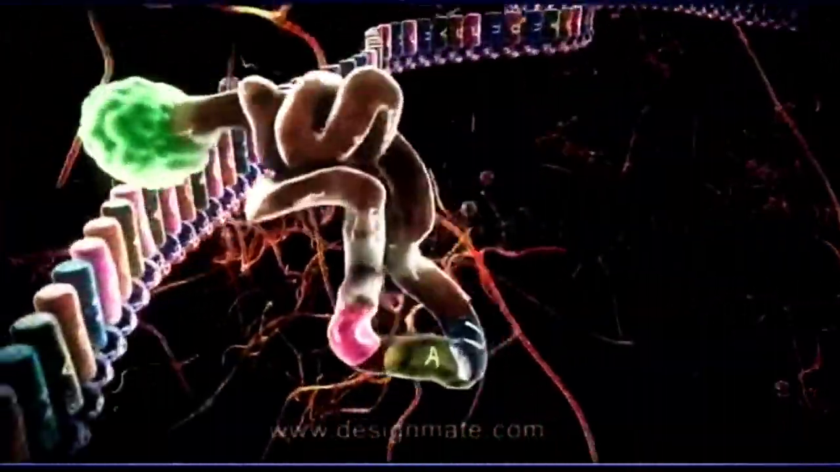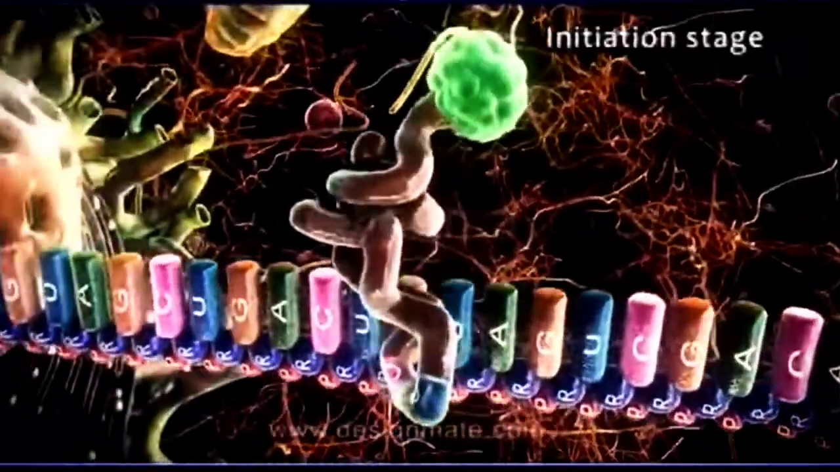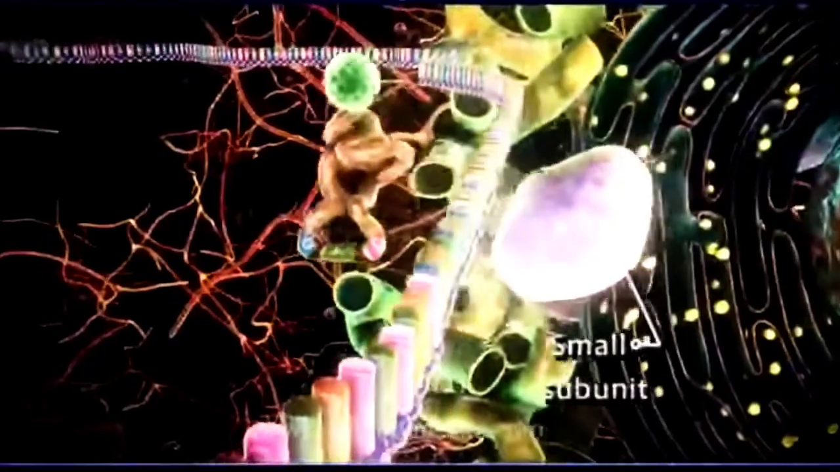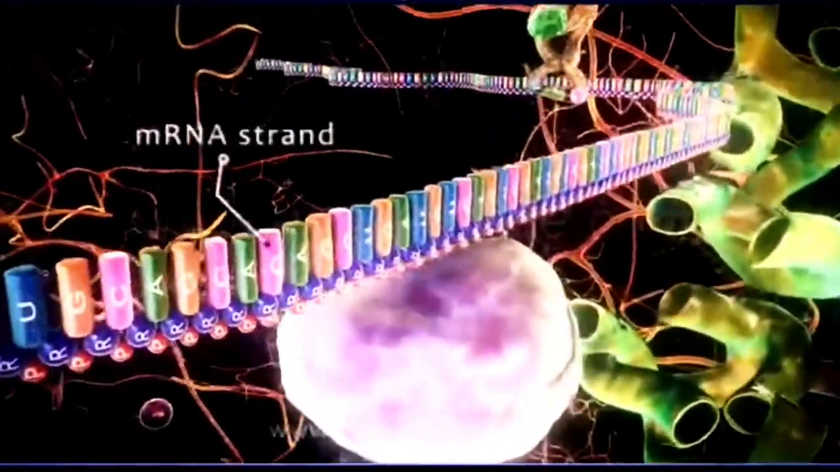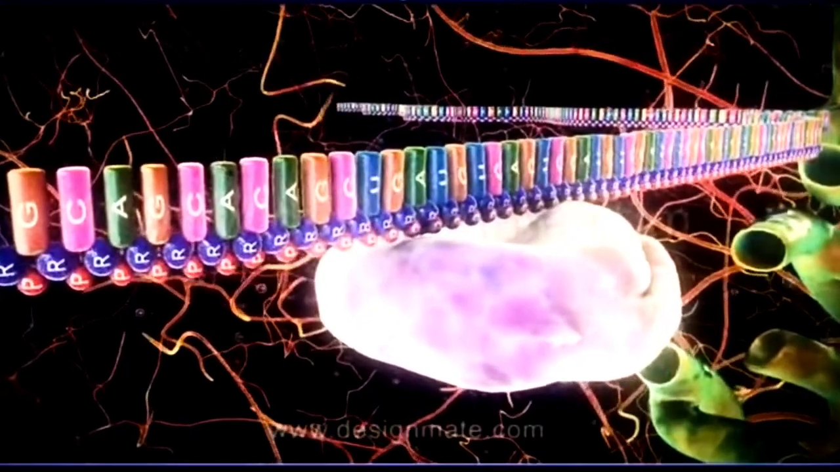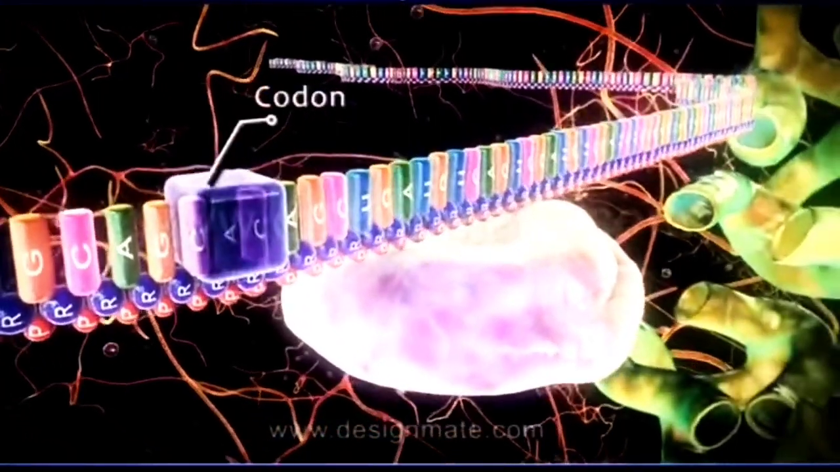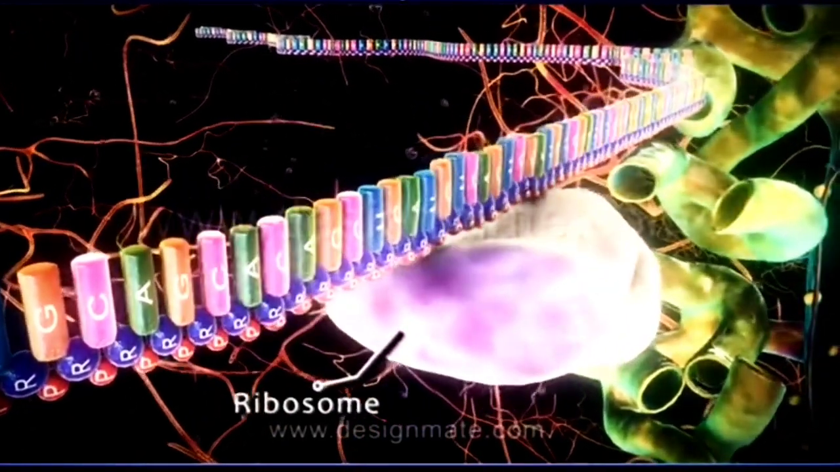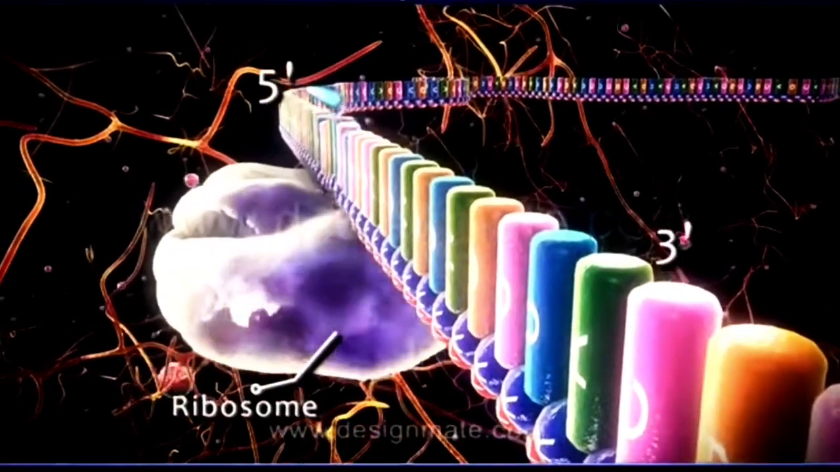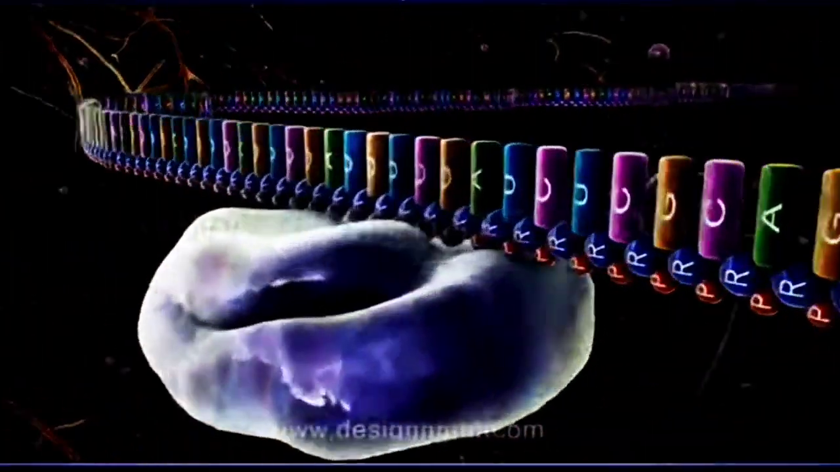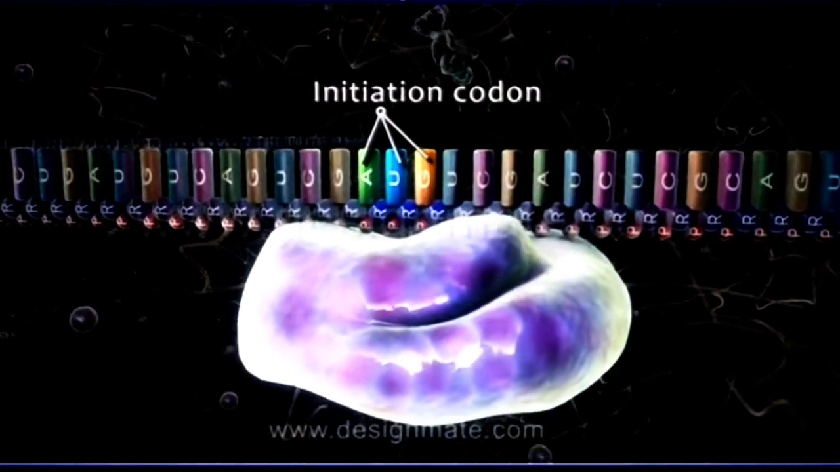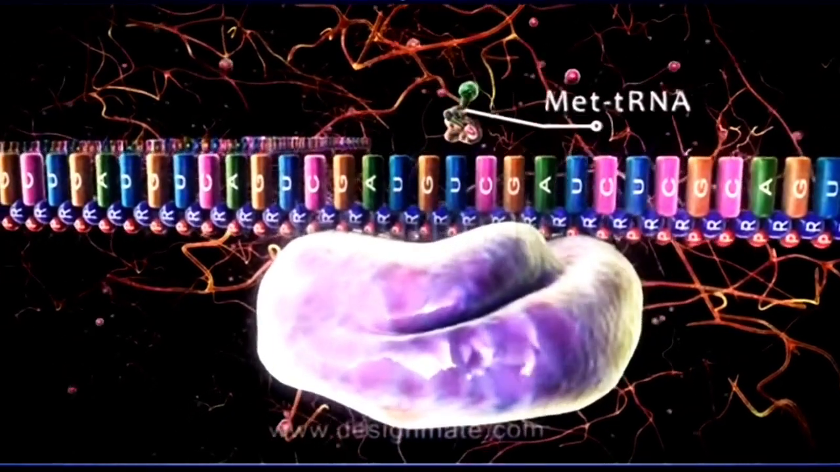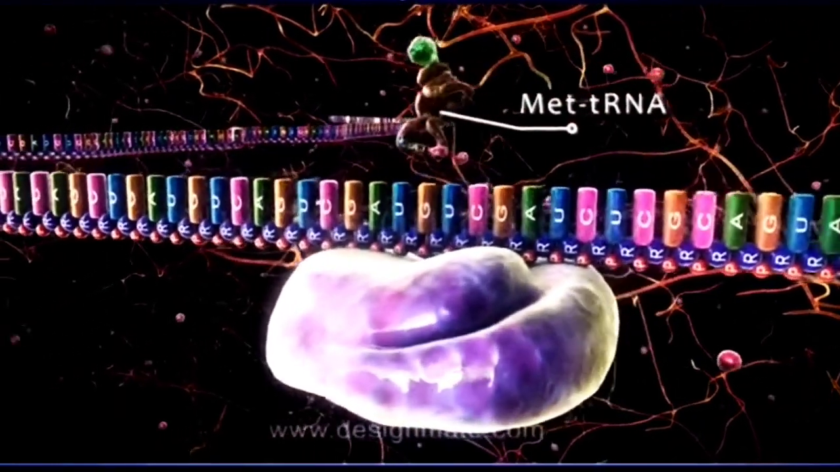This marks the commencement of the first stage of protein synthesis, the initiation stage. During the initiation stage, a small subunit of the ribosome binds to the mRNA strand. The mRNA strand is made up of codons, which are sequences of 3 bases. Then the ribosome subunit moves along the mRNA in 5' to 3' direction until it recognizes the AUG codon or the initiation codon. At this point, met-tRNA, possessing the anticodon UAC, pairs up with the AUG codon of the mRNA.